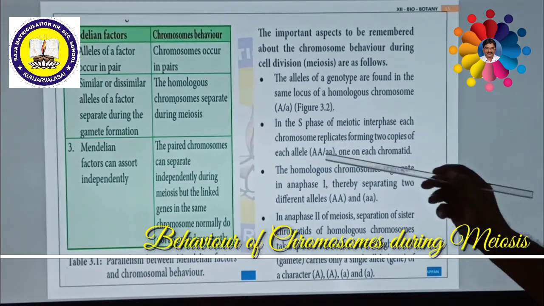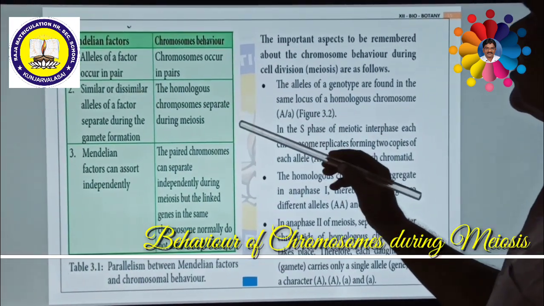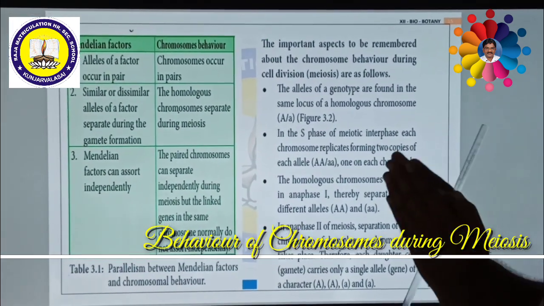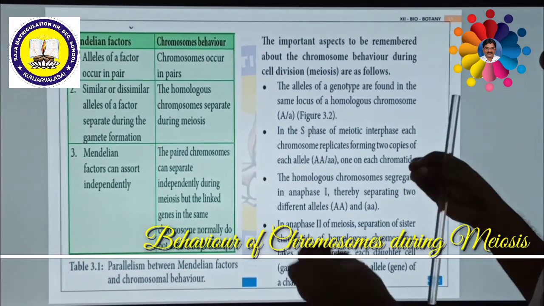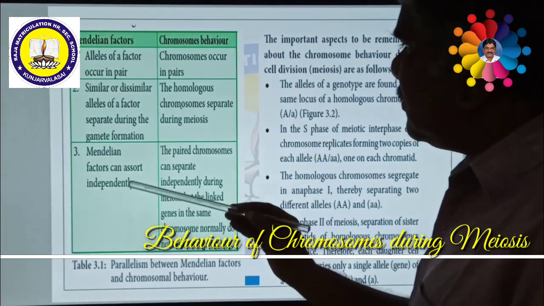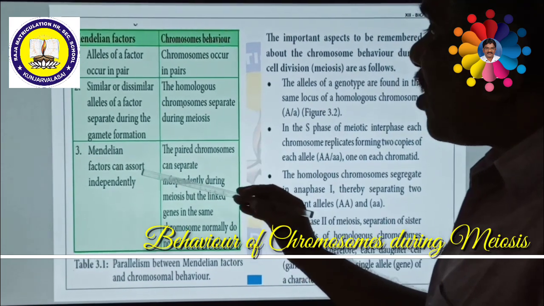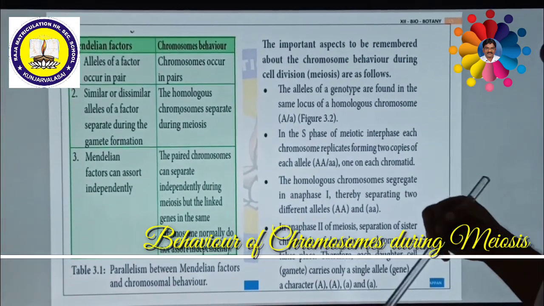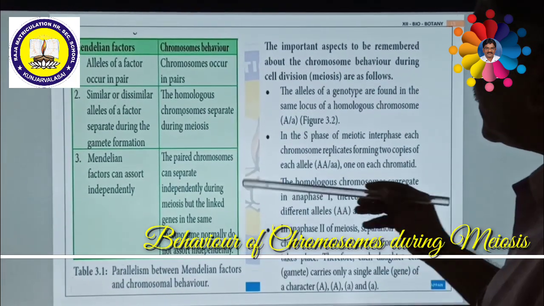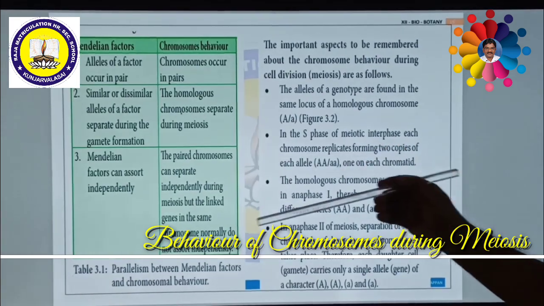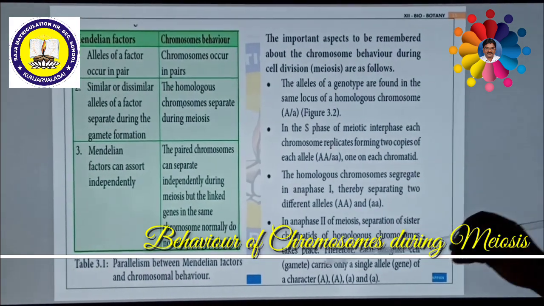In chromosomes, the chromosomes separate during meiosis. That means even though the homologous chromosomes are present together, during meiosis they can segregate separately. Then, as far as genes are concerned, Mendelian factors or genes can assort independently. The character will assort independently. Here the pairs of chromosomes can separate independently during meiosis. So during the meiosis period they can be separated.